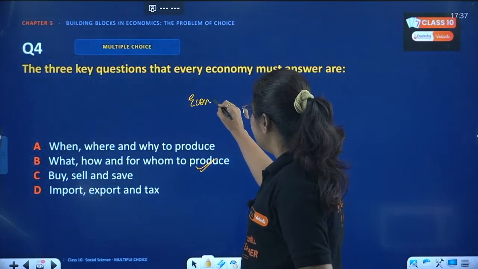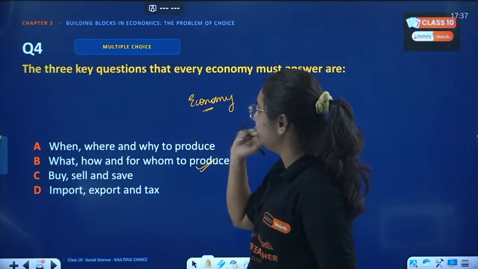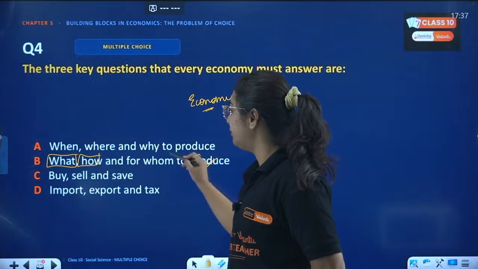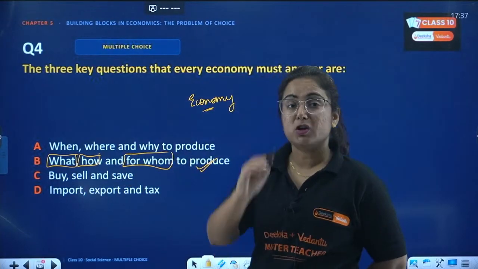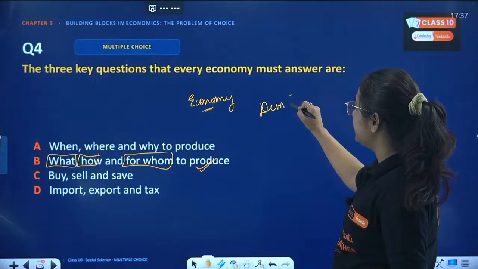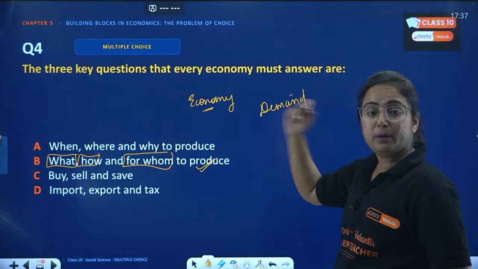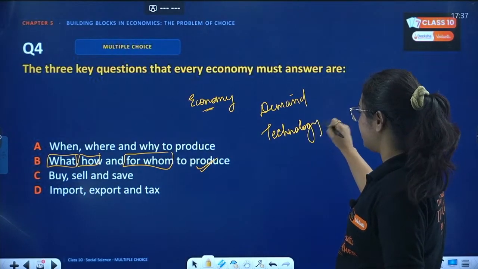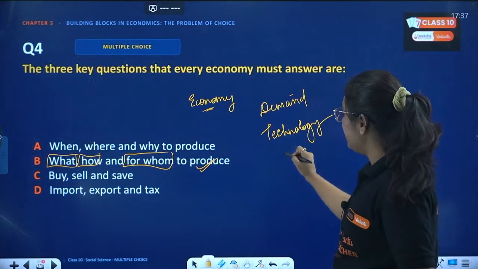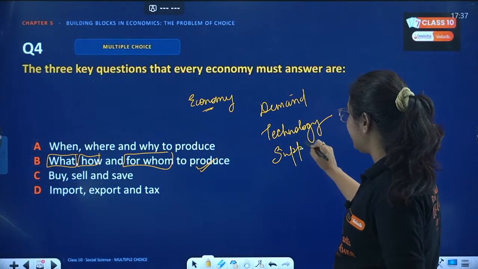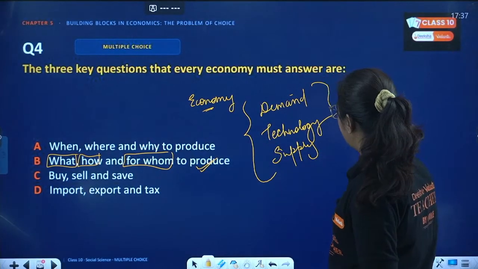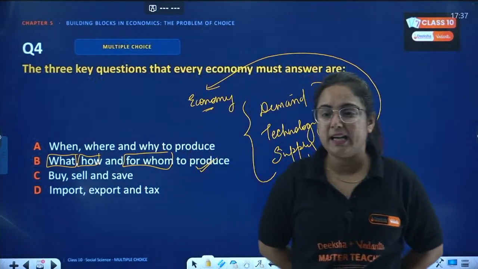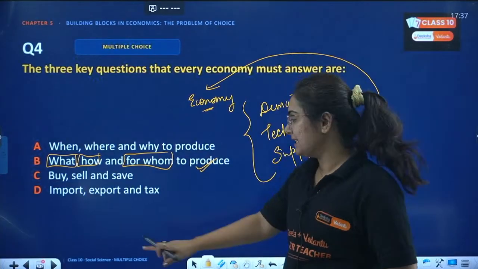Economy is actually about household management, that is, what to be produced, how to be produced and for whom to be produced. What to be produced depends upon the demand of the item. How to be produced depends upon the technology that is going to be used in the production. And for whom to be produced depends upon the supply. These 3 things are the pillars on which economy depends: demand, supply and technology. So the correct answer here is B.